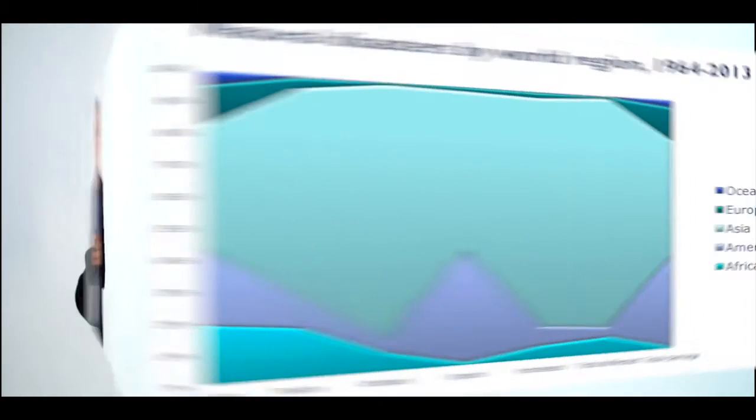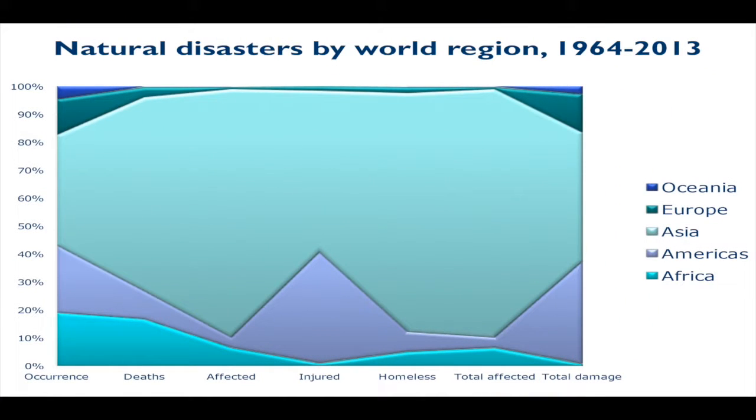Now, a delta is where a river comes to the coastline and then it splits into multiple tributaries. And when it did, people living in between those rivers were captured on both sides. River coming up on one side, river coming up on another, and therefore it creates this large area floodplain. It actually can reach many hundred miles inland, and that's what happened in Myanmar in 2008 when 138,000 people unfortunately lost their lives. So with this slide, I want to share with you the natural disasters by world region.